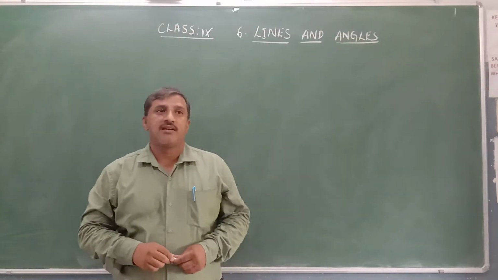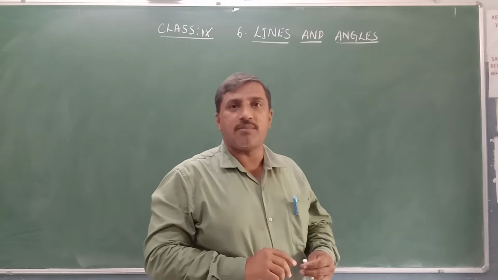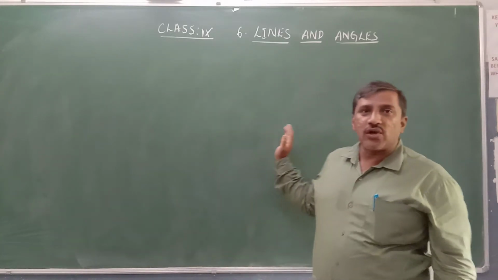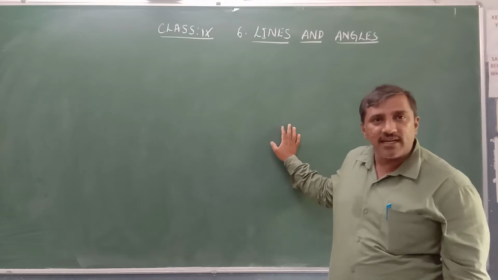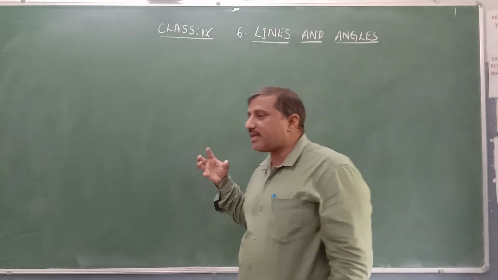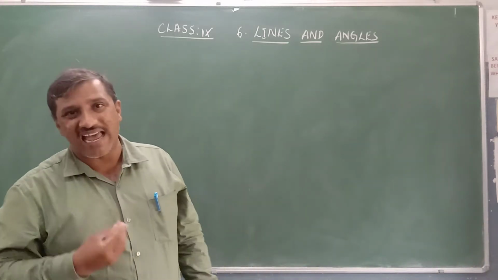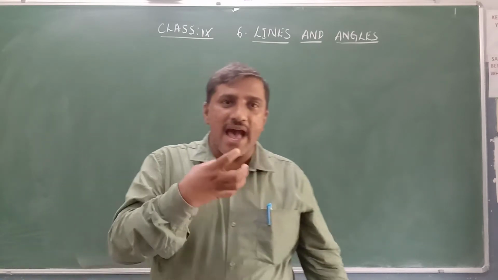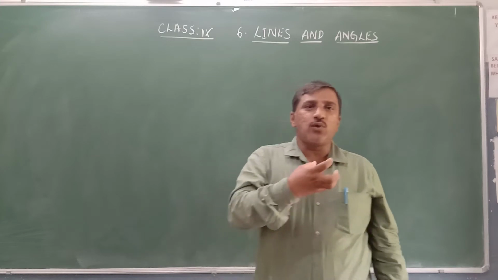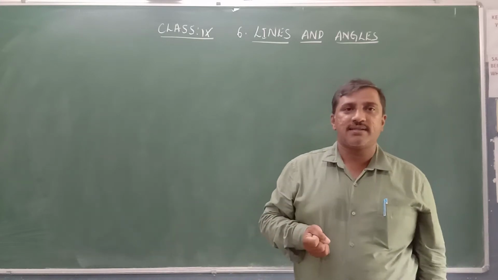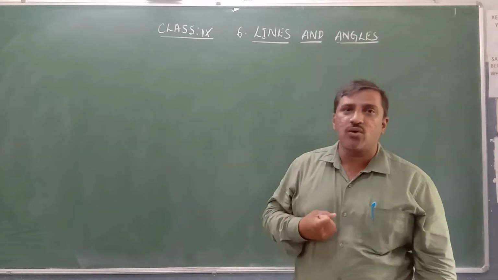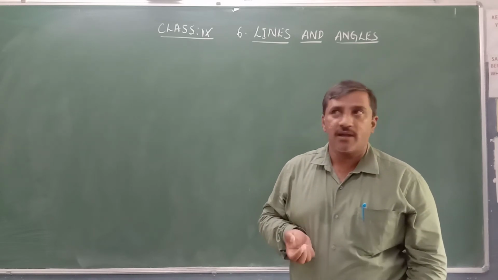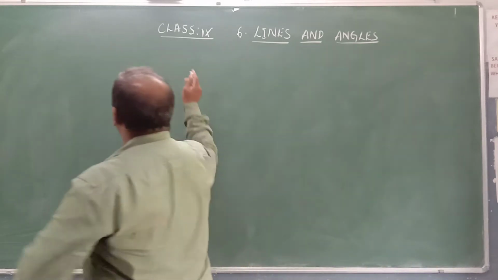Namaste children. So we are discussing the sixth chapter, lines and angles. Today we are going to discuss a transversal and the angles made by the transversal with a pair of lines. What is the relationship between the angles if the two lines are parallel lines, and theorems related to that different kinds of angles. So now first of all, what is a transversal?